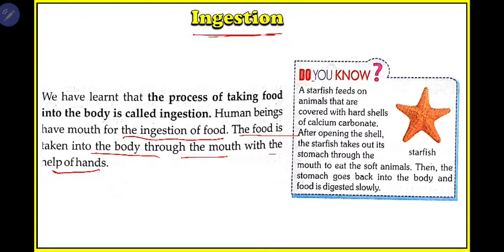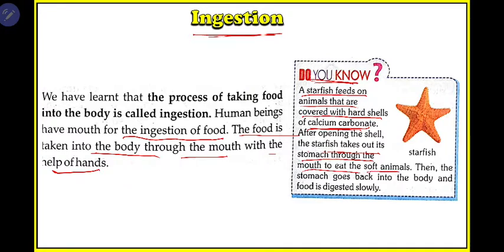Now, how does a starfish take food? It is quite interesting to know that a starfish feeds on animals that are covered with hard shells of calcium carbonate, animals such as snails, which have a hard cover made of calcium carbonate. After opening the shell, the starfish takes out its stomach through its mouth and eats the soft animals.